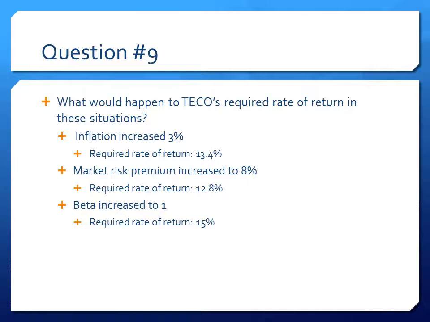Question 9 has to do with what would happen to TICO's required rate of return in different situations using the CAPM equation. If inflation was to increase an extra 3%, then the required rate of return would be 13.4%. If the market risk premium increased from 7% to 8%, then the required rate of return would be 12.8%. If beta increased from 0.6 to 1, then the required rate of return would be 15%.